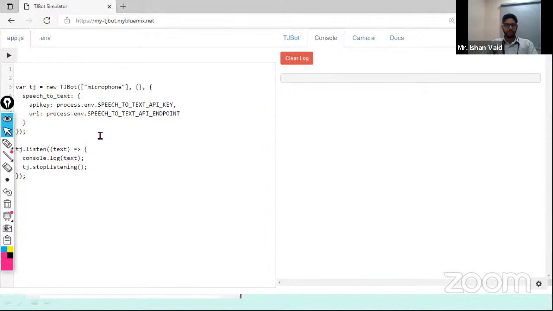You have to do the same thing for this also, because now I'm going to work with a new service called speech to text. It needs microphone access because I have to speak. When I have to speak, the machine needs to understand, so the machine needs a microphone. When I click on the play button, you will find a red bar over here.